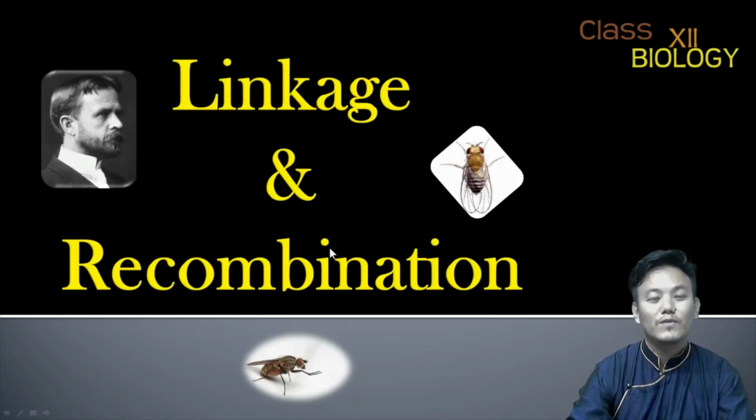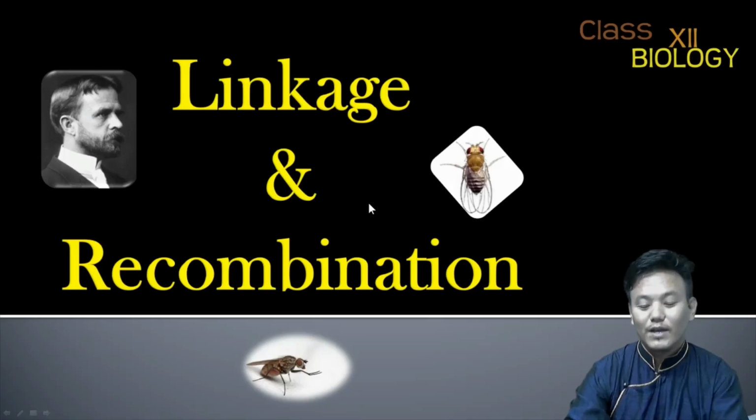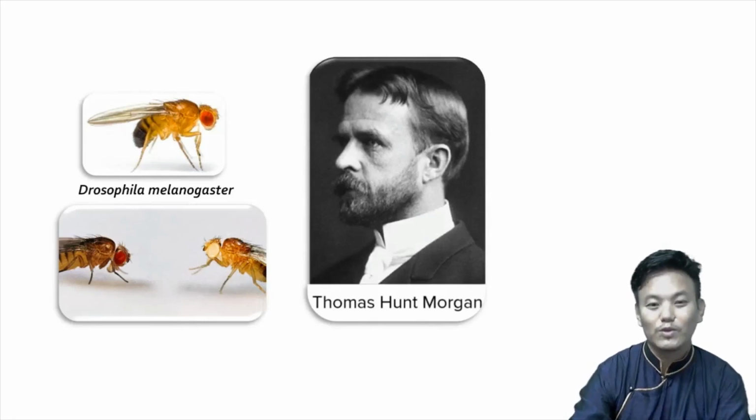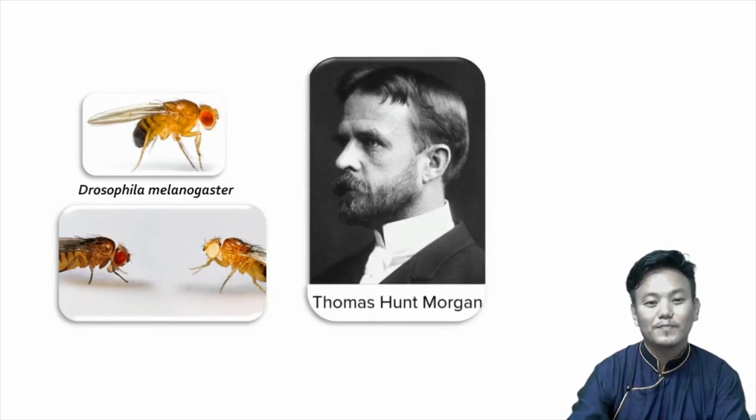In this video we are going to discuss linkage and recombination. Linkage and recombination were observed by Thomas Hunt Morgan and his colleagues while they were carrying out experiments with Drosophila melanogaster. If you recall, in my last video I told you that Thomas Hunt Morgan was the person who confirmed the chromosomal theory of inheritance, which was proposed by Sutton and Boveri.